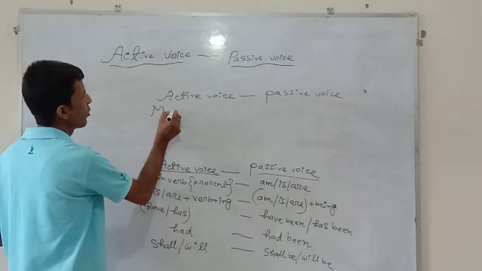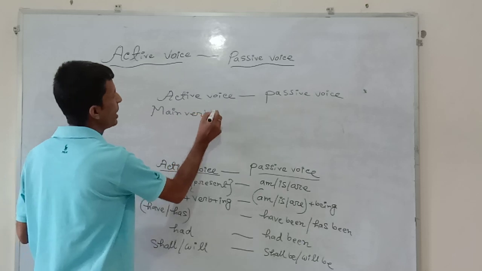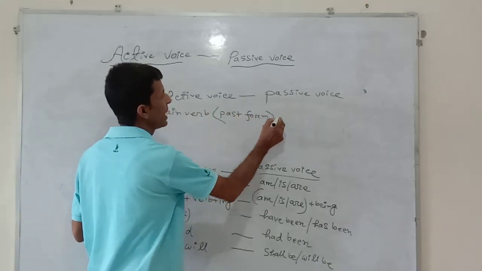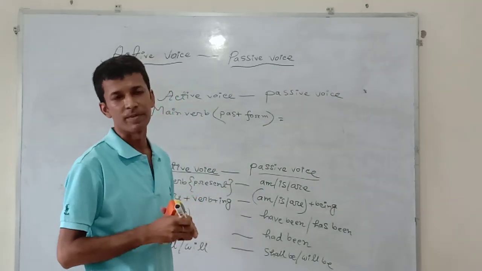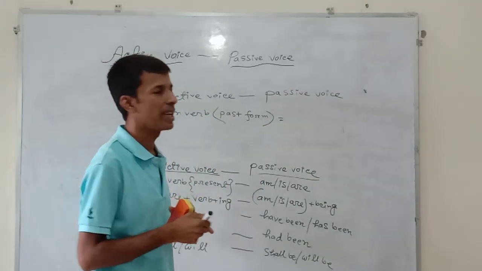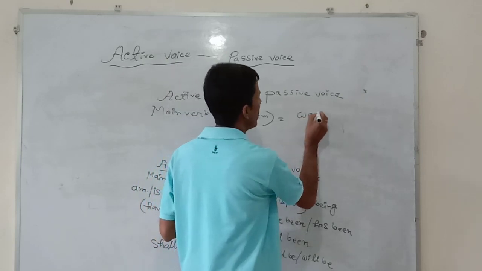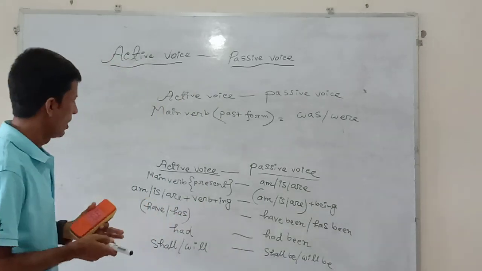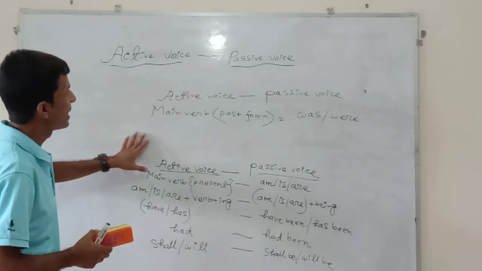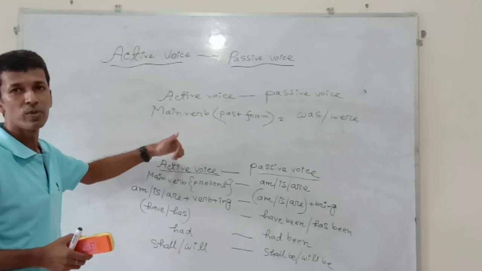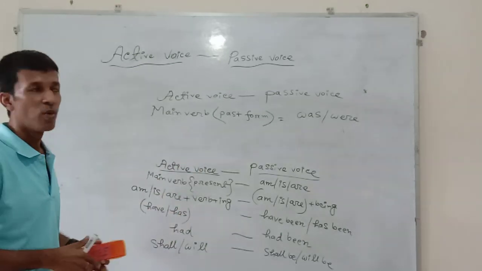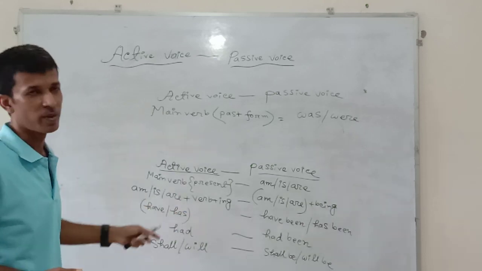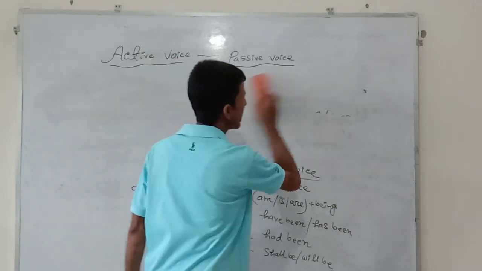Main verb in the past form. Main verb in the past form implies only two auxiliary verbs. One is was and another is were. Was or were. However, perhaps you have already gained the conception about the use of auxiliary verbs and main verbs while you are going to transfer the active voice into passive one. Now I am going to efface all these words to make you understand by giving an example.